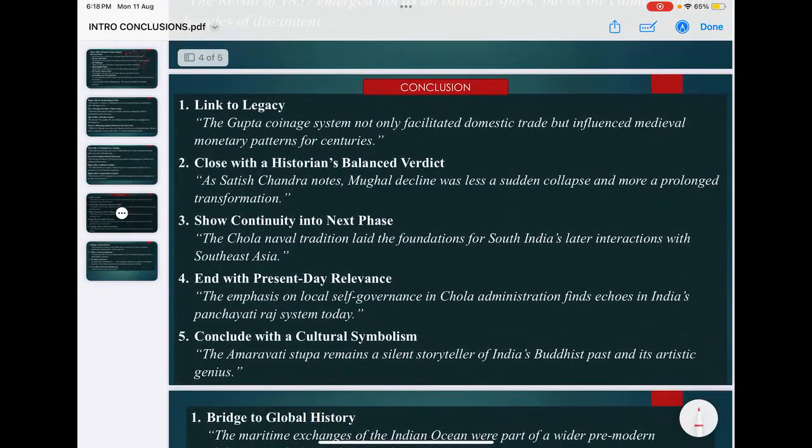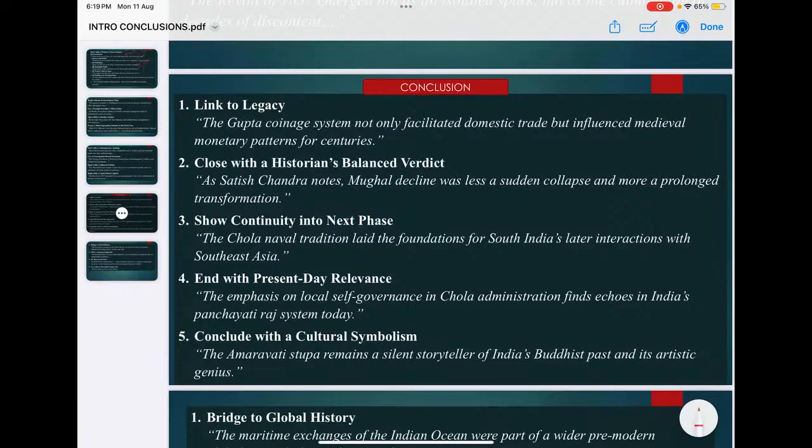Conclusion, again, see, coming to conclusion, you can link to legacy. Gupta coinage not only facilitated domestic trade but influenced medieval monetary patterns for centuries. Then a historian's balanced verdict. Satish Chandra notes Mughal decline was less a sudden collapse, more a prolonged transformation. Continuity into the next phase: Chola naval tradition laid the foundation for South India's later interactions with Southeast Asia.